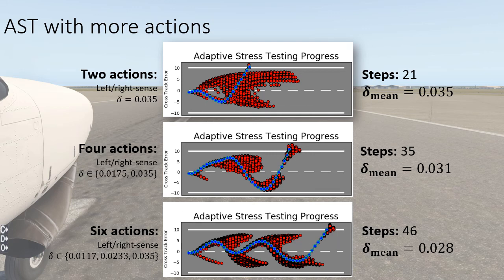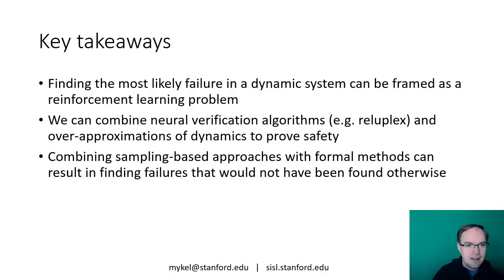So we can add additional actions to adaptive stress testing to allow for lower perturbations. And what we find is that we can get extremely interesting situations where we can actually cause failures with not very much perturbation. As we saw with aircraft collision avoidance and automated driving, finding the most likely failure in a dynamic system can be framed as a reinforcement learning problem. There are no formal guarantees, but it has been successful in finding failures that are very useful during the design phase of a decision-making system.